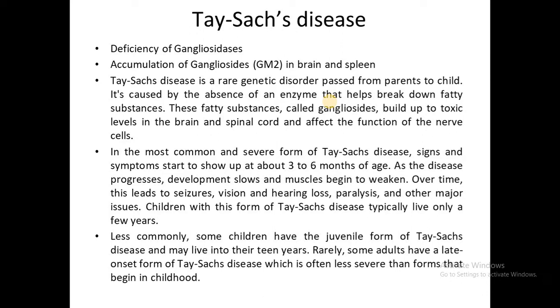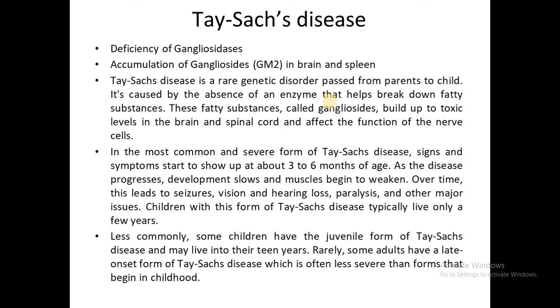In the most common severe form of Tay-Sachs disease, signs and symptoms start to show up at about 3 to 6 months of age. That is, Tay-Sachs disease may develop at 3 to 6 months of age. As the disease progresses, development slows and muscles begin to weaken. Over time, this leads to seizures, vision and hearing loss, paralysis, and other major problems. Children with this form of Tay-Sachs disease typically live only for a few years.